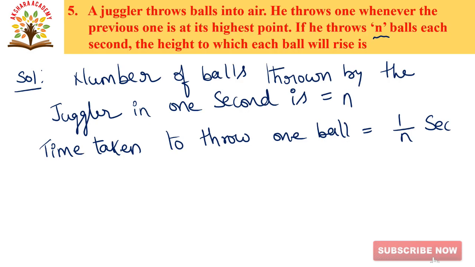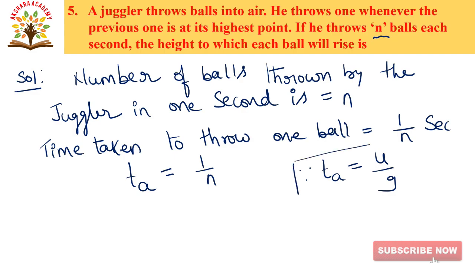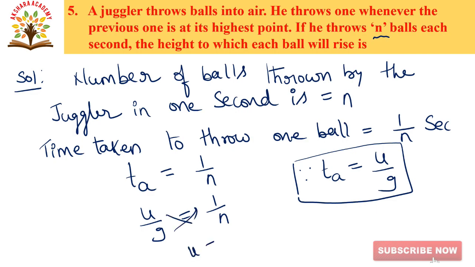Here we are writing time of ascent is equal to 1 by n. Time of ascent is equal to u by g. So in the place of time of ascent we are writing u by g is equal to 1 by n. By taking cross multiplication we get u is equal to g by n. Therefore, maximum height